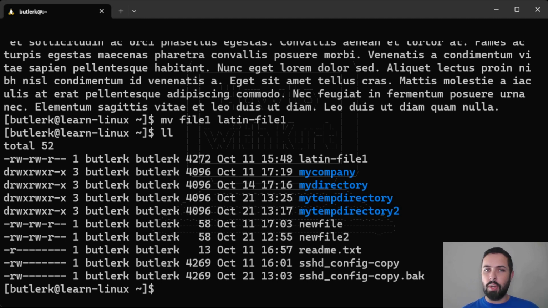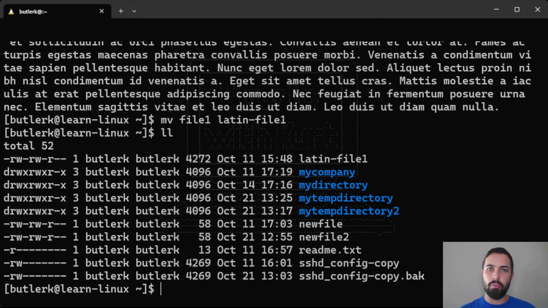Now there are special characters you should avoid on the file system, because they have special meanings. Typically dashes and underscores are perfectly fine and acceptable. Avoid using slashes, dollar signs, things like that. We'll get into those details eventually. But for now, I'm just using alphanumeric characters, so lowercase a through z, capital A through Z, numbers, and dashes and underscores. Those are very safe and fine to use on the Linux system. So we just went ahead and renamed the file using move.